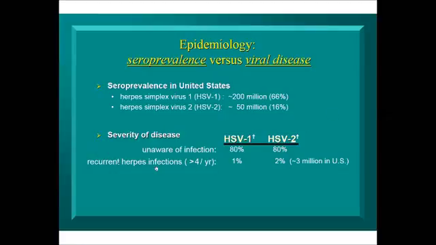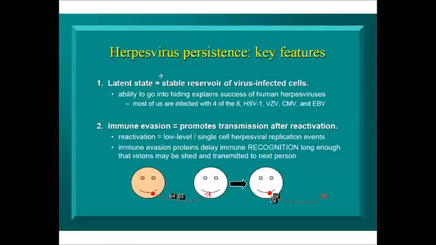People who live with high-level symptoms of recurrent herpes, we're usually talking about 1 or 2% of the total number of people infected. That doesn't sound like a lot, but when 4 billion people are walking around with HSV1 or 2, that means that somewhere around 100 million people on Earth are suffering with some form of recurrent herpetic disease that keeps coming back.